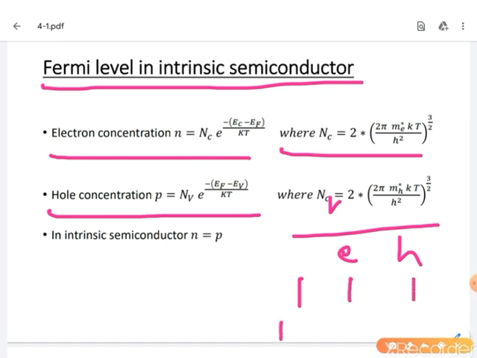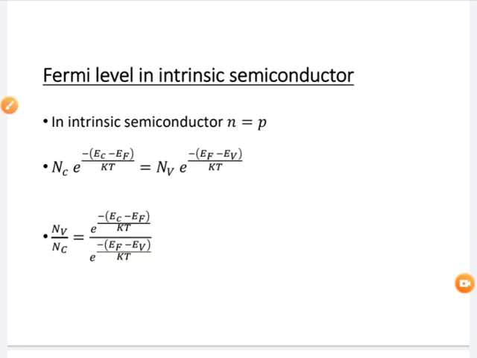If 10 covalent bonds break, 10 electrons and 10 holes are created. So in every situation, electron concentration is equal to hole concentration. So when deriving the expression for Fermi level in intrinsic semiconductor, we apply this small logic, that is n equal to p.